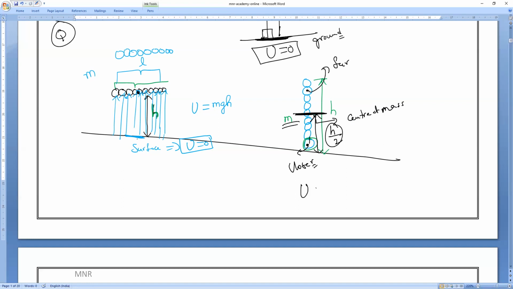Then potential energy is equal to what? What is the formula? M into g into, of course g is acting downwards, h is equal to what? It's not h. It is h by 2. That is what I have to remember, because the center of mass is located at that point. Clear, everybody? Yes. So what formula will come? Everybody should say it. mgh by 2.